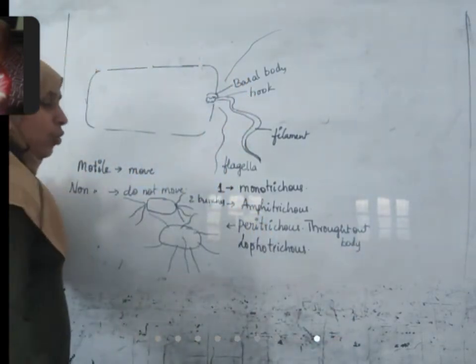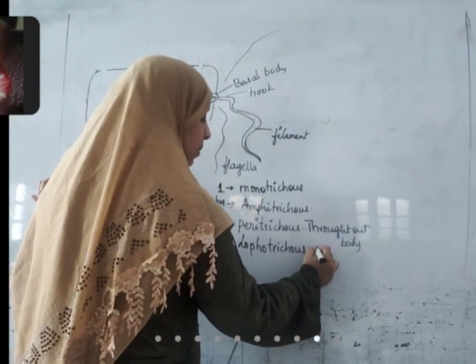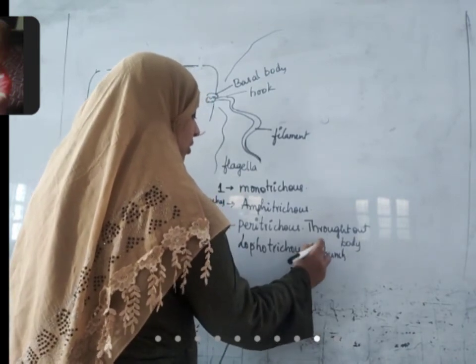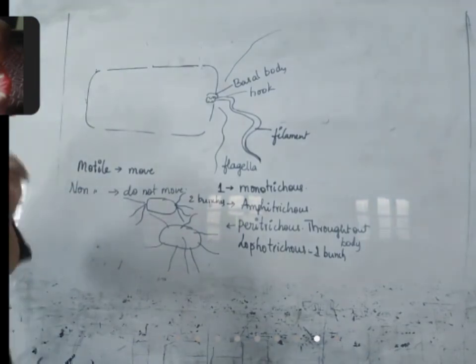And lophotrichous has one bunch that arises from any one corner. Okay, that is based on flagellum.